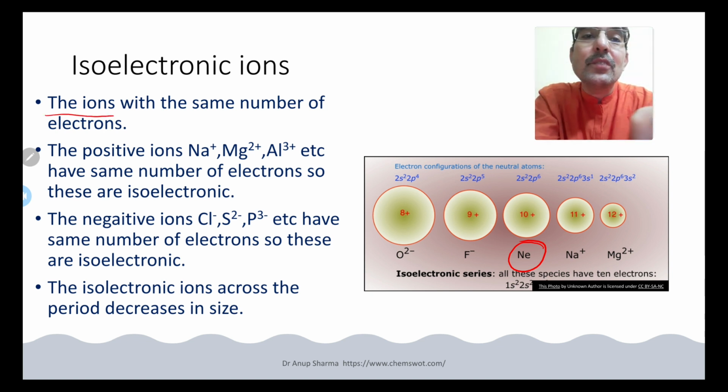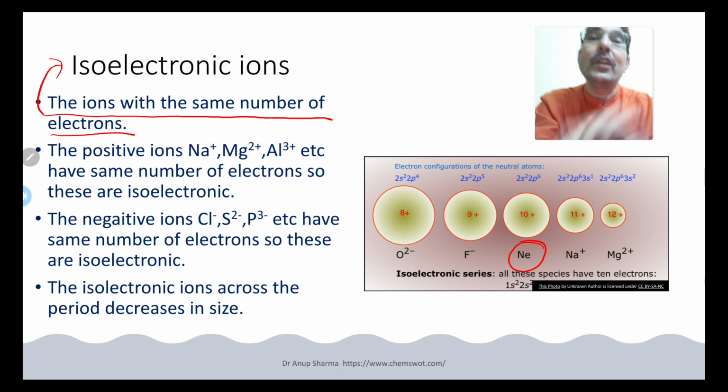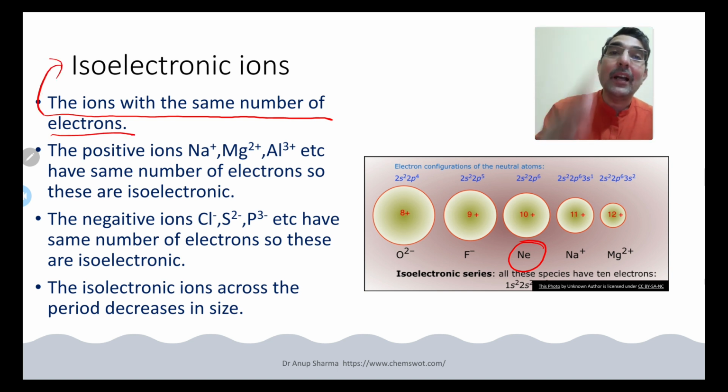The ions with the same number of electrons, we call them isoelectronic. The positive ions like sodium ion, magnesium ion, aluminum ion, etc. have the same number of electrons, so they are all isoelectronic. Isoelectronic means the same number of electrons.